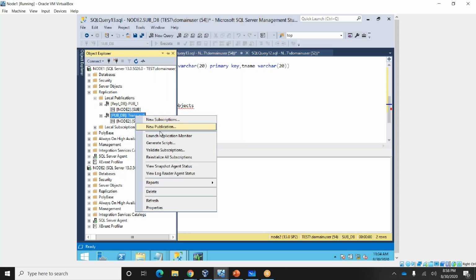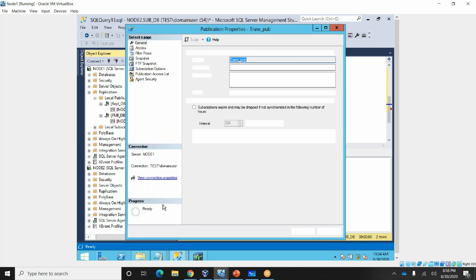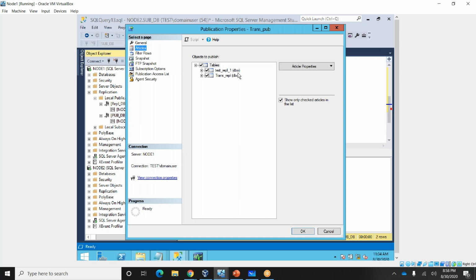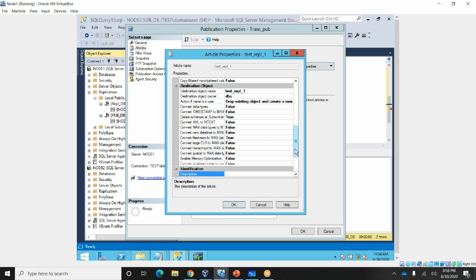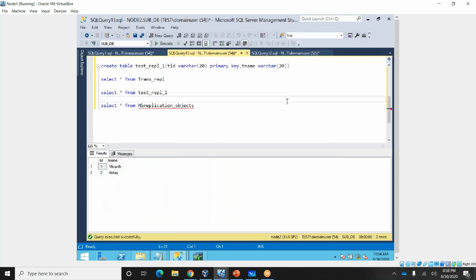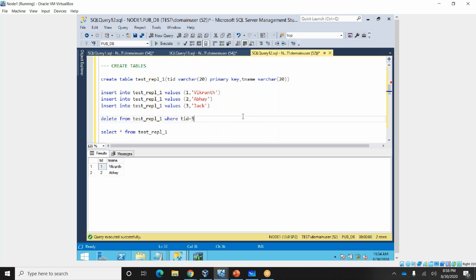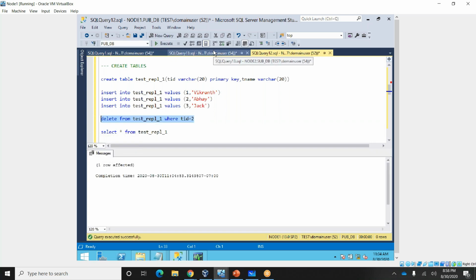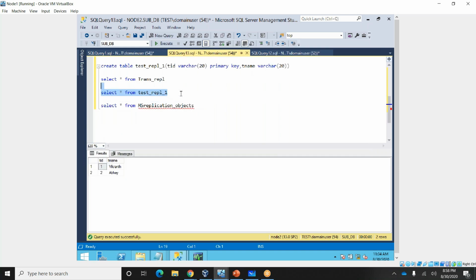Let me verify one more time. Properties, articles, test. Okay, test ripple. Okay, delete, test ripple, okay, 2. Let me verify. So it is not deleting here.